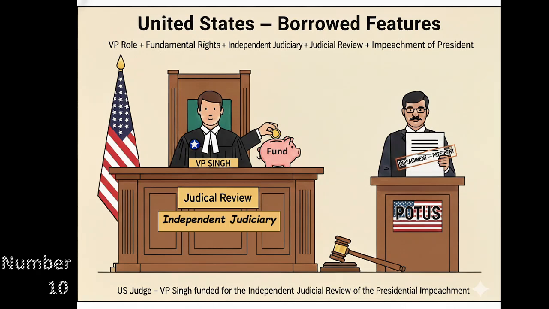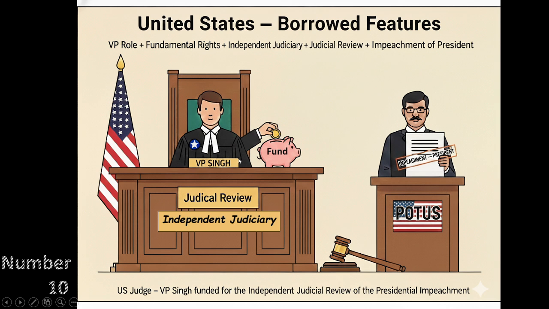So the 10th country is USA. There are in total 6 features that have been borrowed from the USA's constitution. First one is the role of vice president. The second one is fundamental rights. The third one is independent judiciary. The fourth one is judicial review. The fifth one is impeachment of president, and the sixth one, that is the removal of judges of the Supreme Court and the High Court.